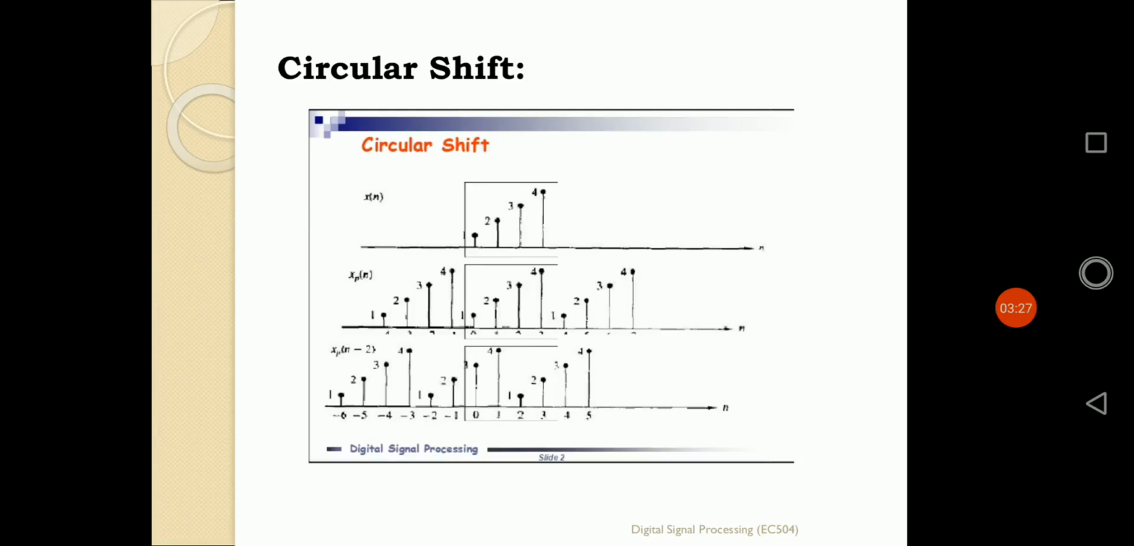So the sequence x of p n starts as 1, 2, 3, 4. Now as it is shifted 2 points forward, it starts at 3, 4. Then the last 2 points come around to the first 2 points as 1, 2. So we can say if x of p n is 1, 2, 3, 4, then x of p n minus 2 will be 3, 4, 1, 2. That is simply the circular shift of that particular sequence.